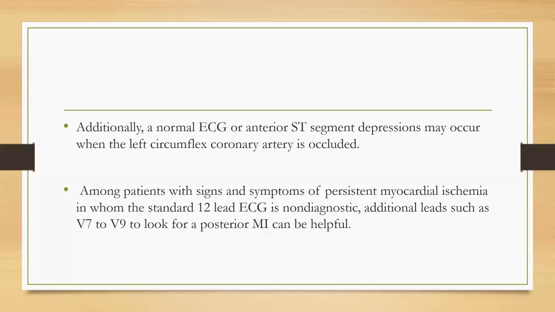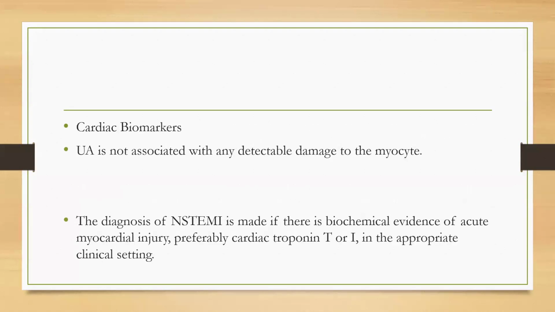Additionally, a normal ECG or anterior ST segment depression may occur when the left circumflex coronary artery is blocked. So, among patients with signs and symptoms of persistent myocardial ischemia in whom the standard 12-lead ECG is non-diagnostic, additional leads such as V7 to V9 to look for posterior MI can be helpful.